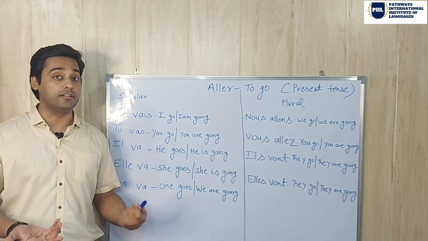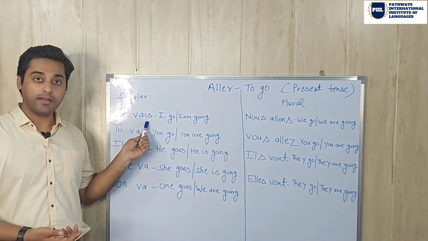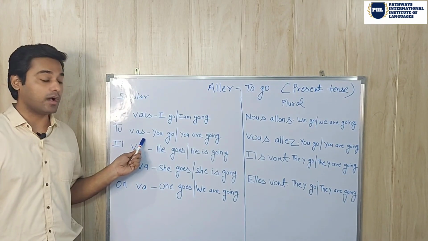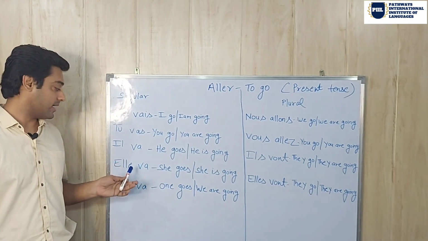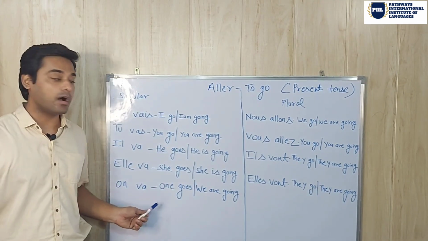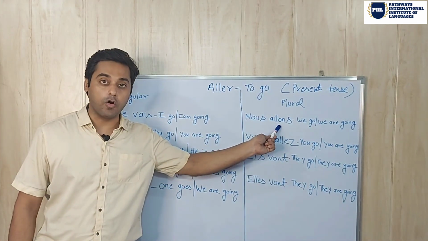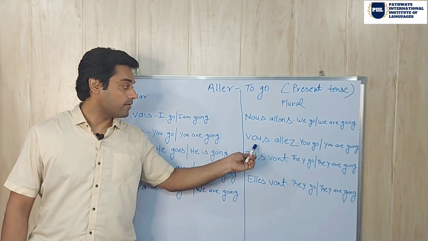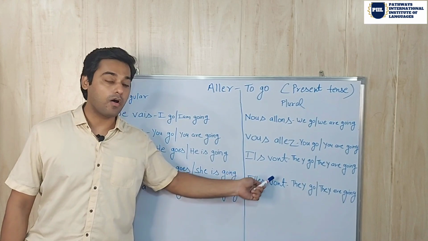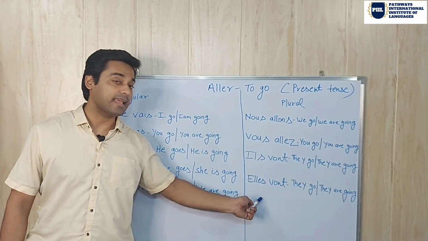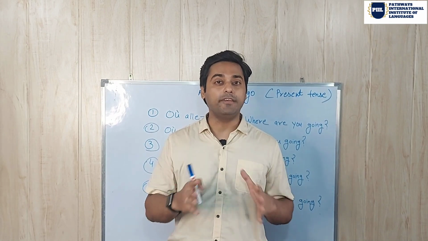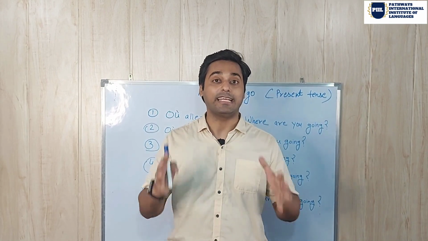Let's practice it once again. Je vais. Tu vas. Il va. Elle va. On va. Nous allons. Vous allez. Ils vont. Elles vont. Now let's learn how we can use aller verb in our daily talks.